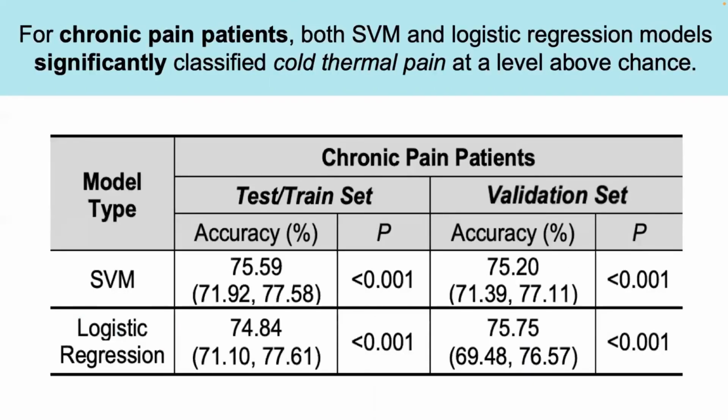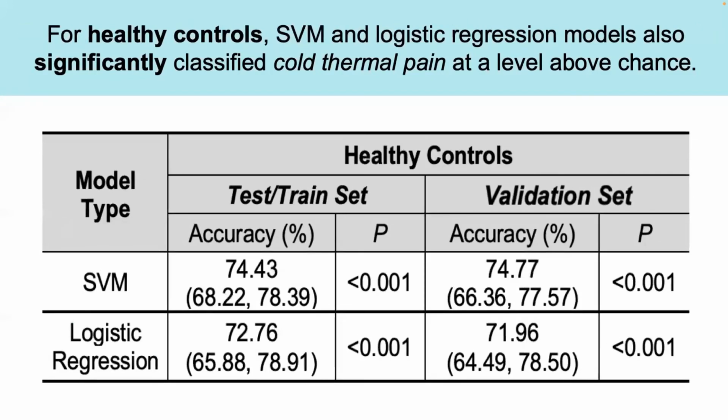For chronic pain patients, both the SVM and logistic regression models significantly classified cold thermal pain at approximately 75% accuracy, and this was determined to be at a level above chance. Similar results were found for healthy controls, where both the SVM and logistic regressions again were significant classifiers of cold thermal pain, with accuracies ranging between approximately 72 and 75%.